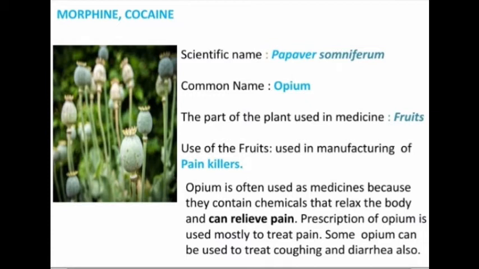Nowadays, some people are misusing this opium or morphine as a sort of drug. Actually, it's a sedative drug. It gives some relief, pain relief. It's a pain reliever, but we should be cautious towards utilizing this alkaloid as a drug. Judiciously, it should be used only under the prescription of a doctor.